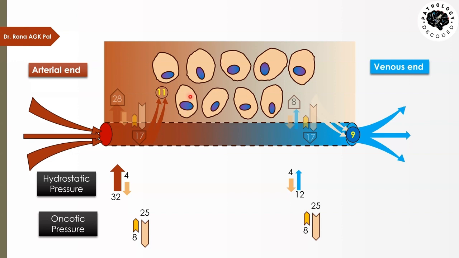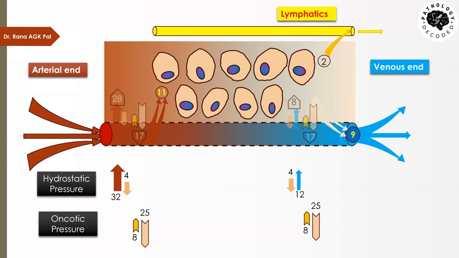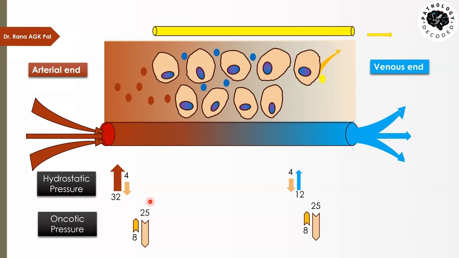Now, this pressure of 9 mm is definitely less than this pressure of 11 mm. There is still a difference of 2 mm. That means the amount of water which had gone out, the whole of it is not able to come back. That difference of 2 mm is handled by the lymphatics. So it will be drained away in the lymphatics. So you see the beauty of nature, how it makes the fluid move in and out of the tissue, and the circulation keeps on going, and the difference is handled by the lymphatics. So in this manner, life goes on.